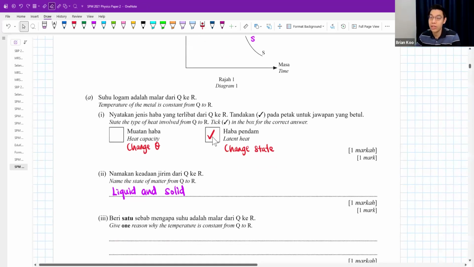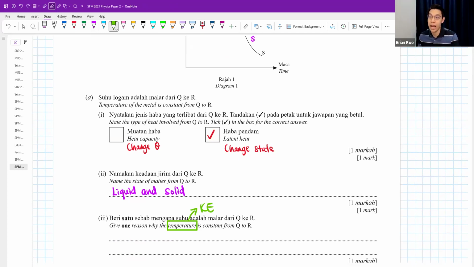And why is temperature constant? I always say you must remember temperature's best friend is always kinetic energy. If they ask you why temperature increases, you say because kinetic energy increases. If they ask you why temperature is constant, you tell them because kinetic energy is constant. Usually you will get marked there. These two are always best friends.